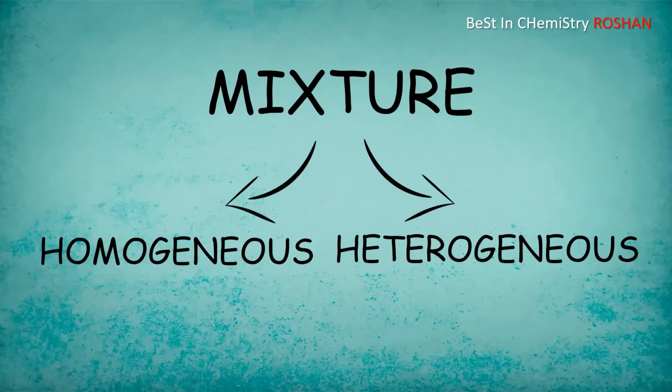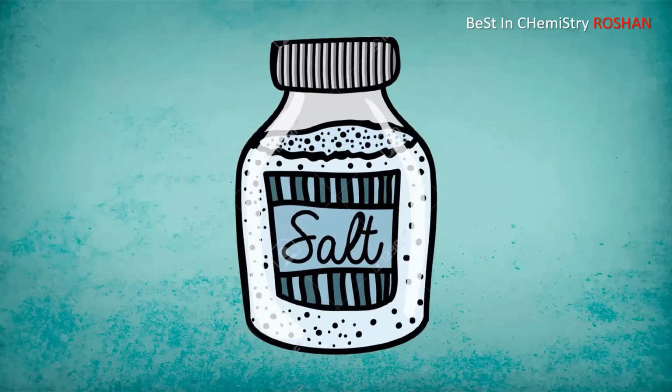Let's see some examples. For example, again the same salt solution. Students, it is a mixture, right? It is a mixture of salt and water. Is it homogeneous or heterogeneous? Salt solution is a homogeneous mixture. Why? Because salt completely mixes within the water. You can't observe the salt particles, right? Once the salt is dissolved in water, the salt solution comes under a homogeneous mixture.